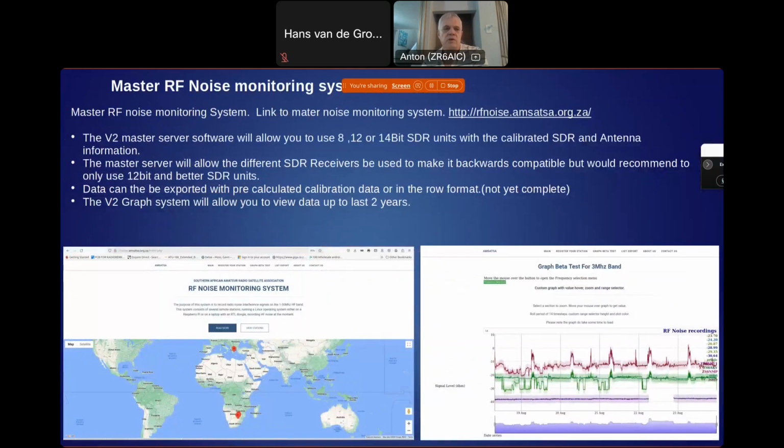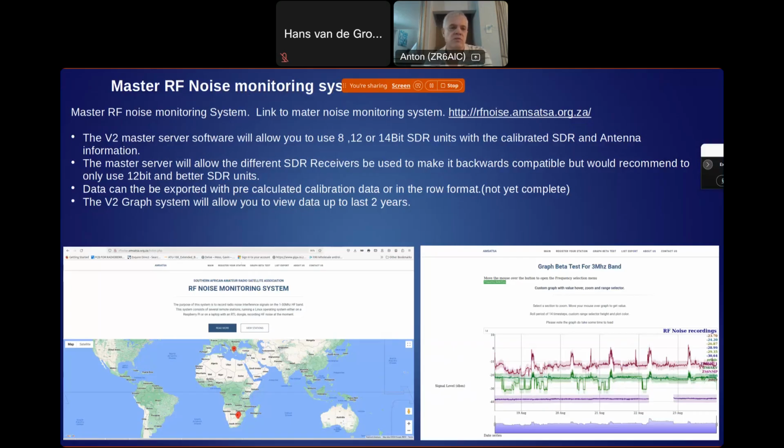And then the master RF noise monitoring server is basically this configuration on the left hand side. You register your station, you register calibration data, and I'll explain to you how the calibration data will work. But basically what will happen is in the master server, you will see the stations on a map like you can see at the bottom, and then we will show the activity of the station. Is it active? Is it not active? Has it stopped working? And so on. Therefore, you can monitor your own station by looking at the master server, and you can see which stations in the world are active and working at this stage.